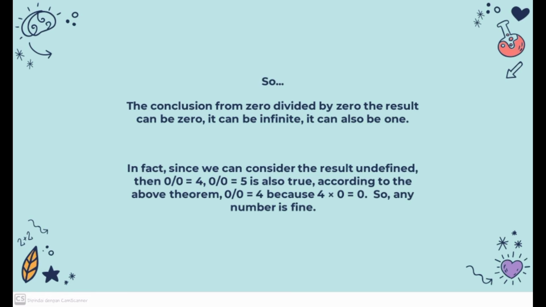In fact, since we can consider the result undefined, then 0 over 0 is 4, 0 over 0 is 5 is also true according to the above theorems. 0 over 0 is 4 because 4 times 0 is 0. So any number is fine.